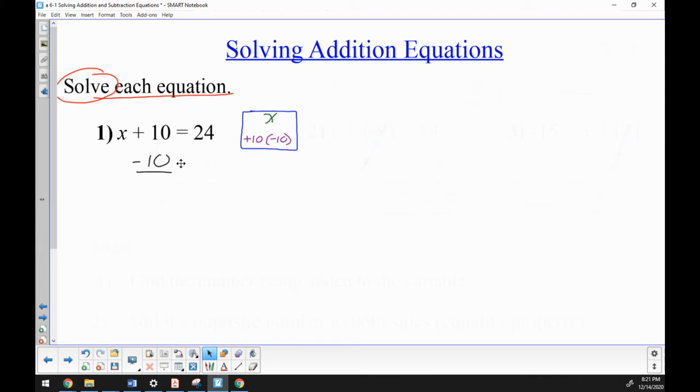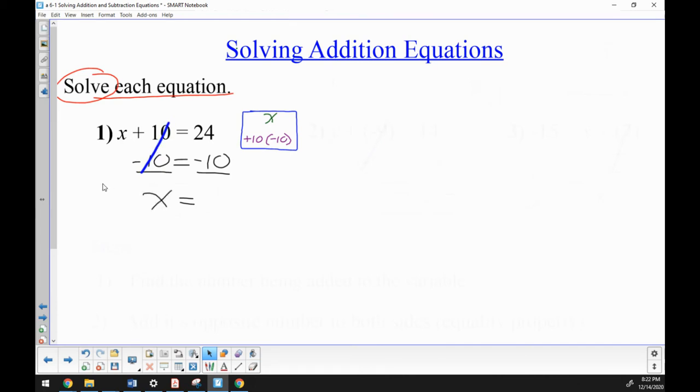My equal sign comes straight down, and there's a rule, it's really called the reflexive property, but I like to say whatever you do to one side, which in this case is minus 10, you have to do to the other. So I will minus 10 on the other side. My equal sign comes straight down. You want that to come straight down so that you have a clear left and right side of your equation. And where I have 10 minus 10, that is 0. And x plus 0 is x.